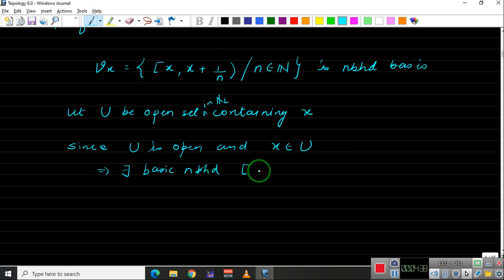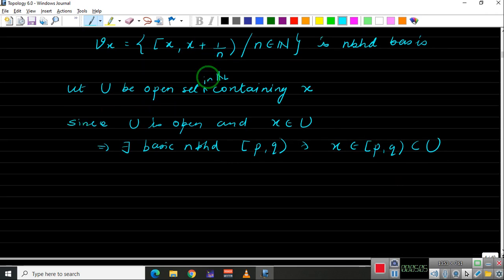Let us take P comma Q, so P is closed and Q is open, such that this x belongs to the basic neighborhood, say P comma Q, and this will be contained inside U. Okay, now in this case we got the basic neighborhood, but what we need to show is that there exists an element of this form.